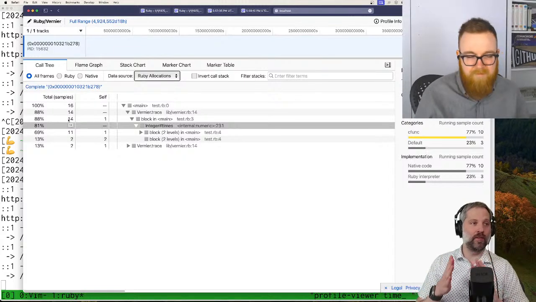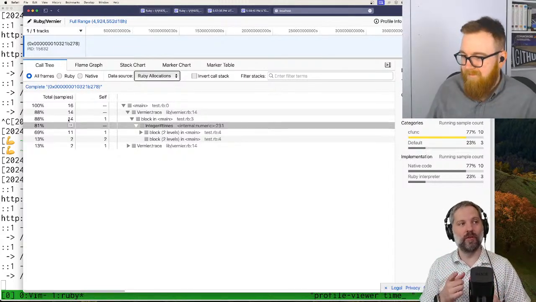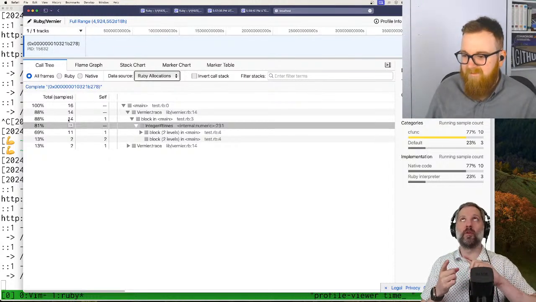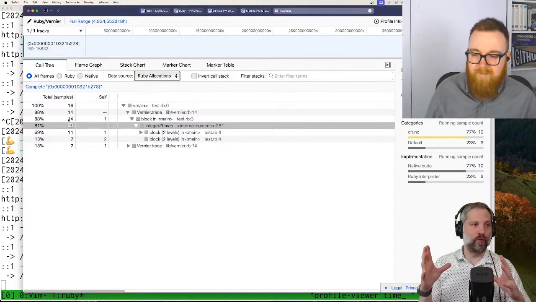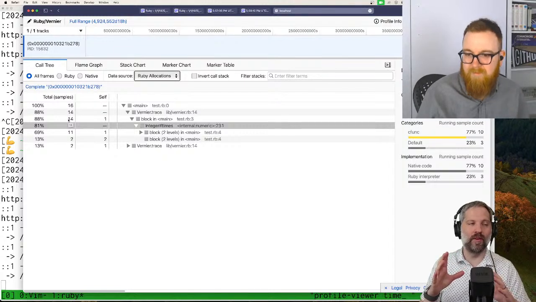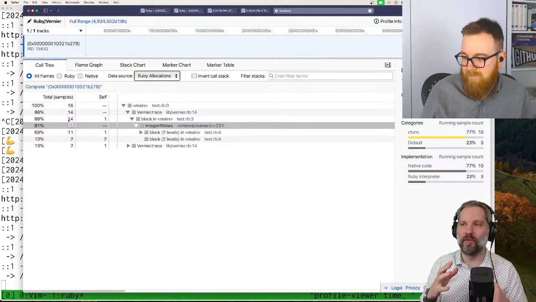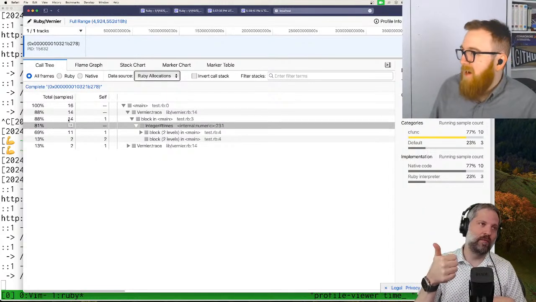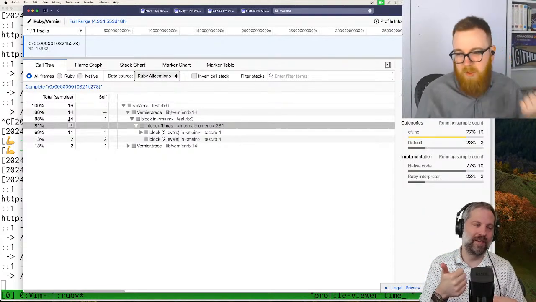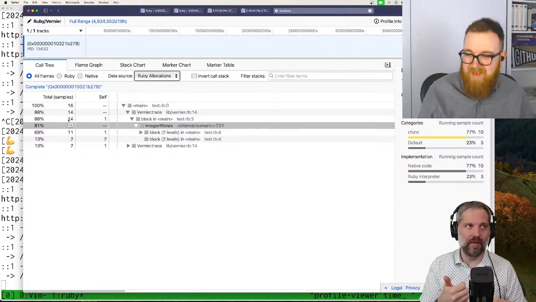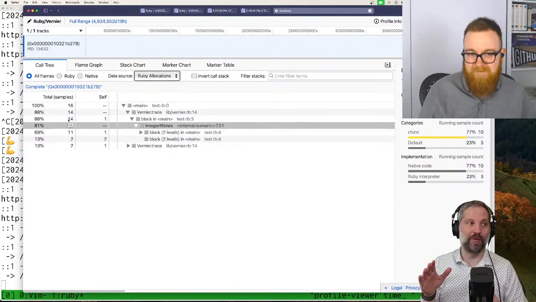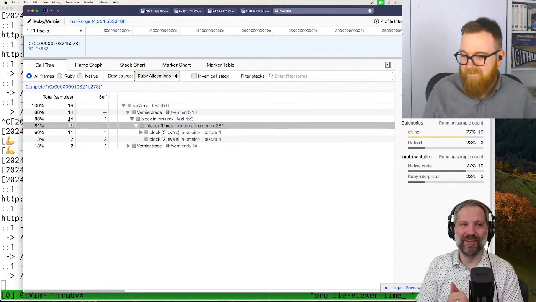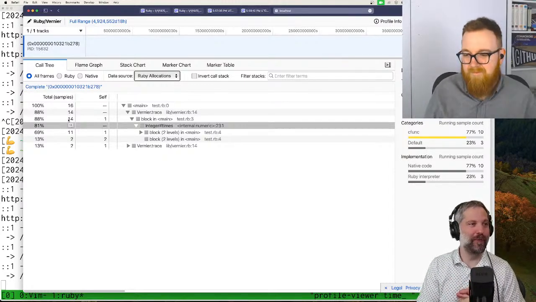So, the next things we need to do to wrap this up: we need to make sure that the overall sample tree has stuff in it for our object allocation, so that stuff lines up correctly. What else do we need to do? We probably need a way to get the class name. We need a way to enable or disable this, or maybe configure a sample rate. Yes, because this is going to very much slow down your app. You don't want to do this all the time. But I think we made really good progress.